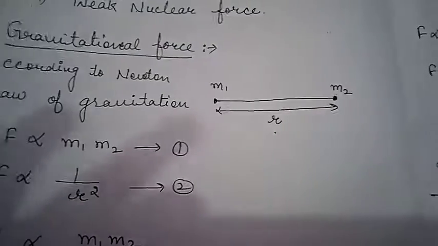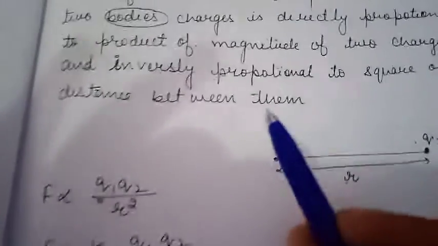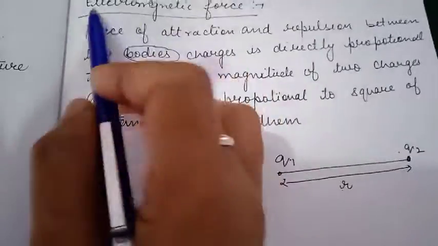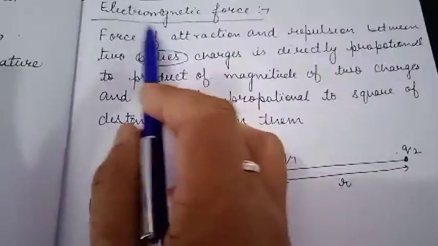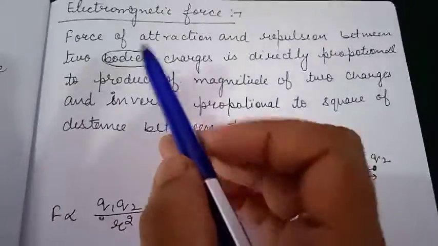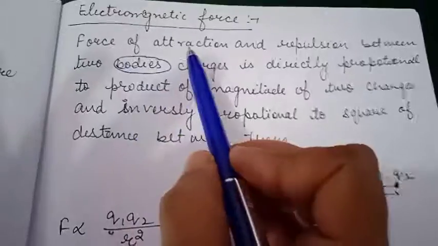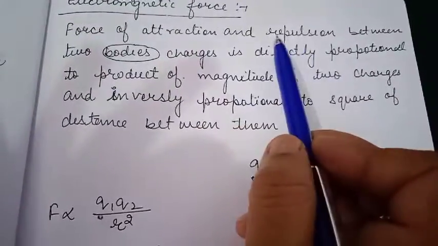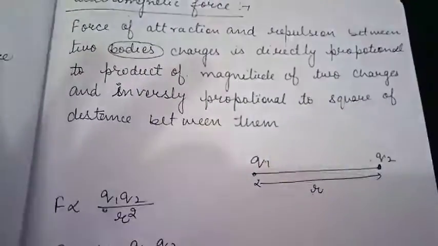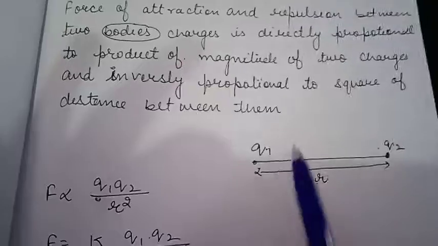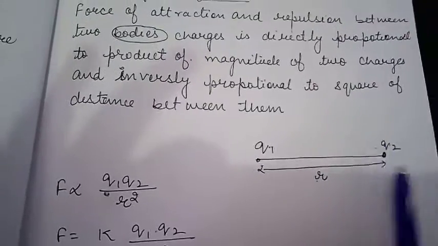Now the next force is electromagnetic force. Electro means electricity, that is, the force between two charges. The force of attraction and repulsion between two charges is directly proportional to the product of the magnitudes of the two charges.